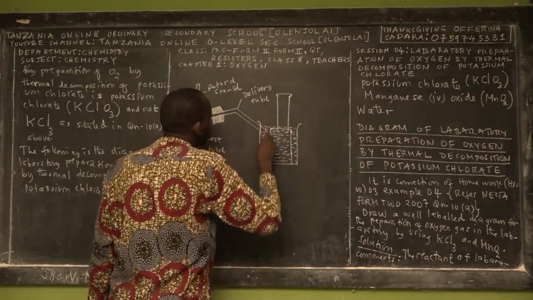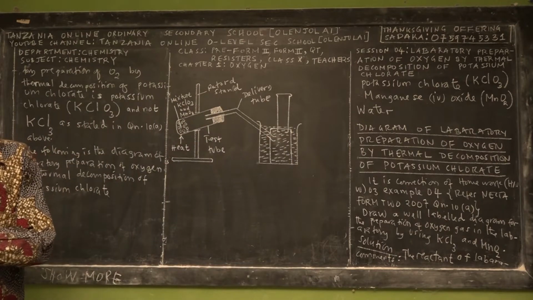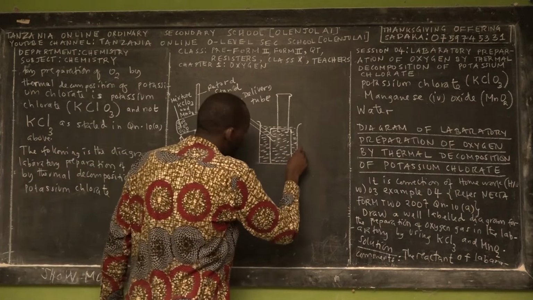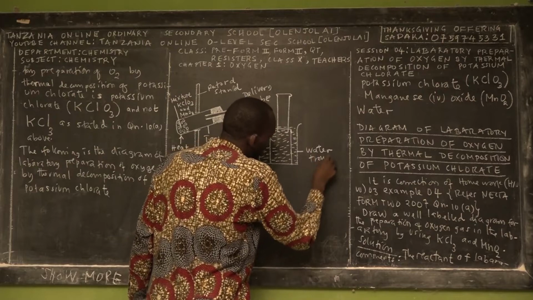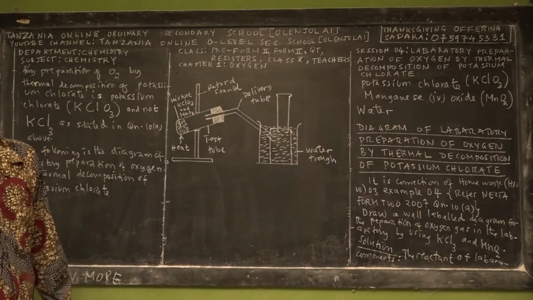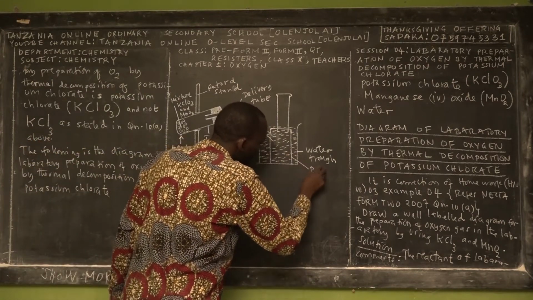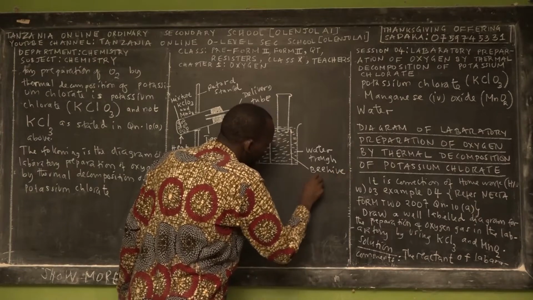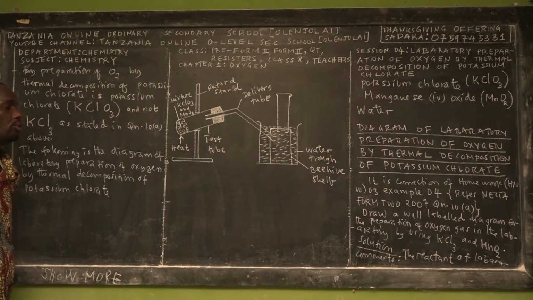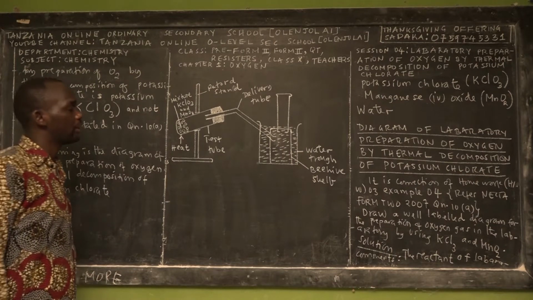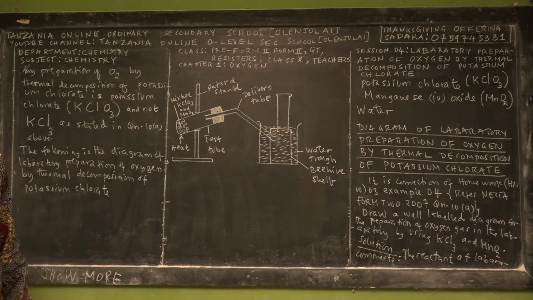Delivery tube. Then the next apparatus that we mentioned is the water trough. So this is the water trough, the laboratory water trough. Then the next one is the beehive shelf. So this one, the inner one, is what you call the beehive shelf. Except the test tube and the Bunsen burner, which we didn't use in preparation of oxygen by decomposition of hydrogen peroxide.